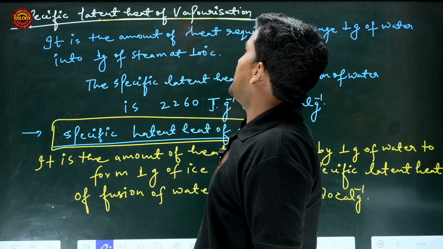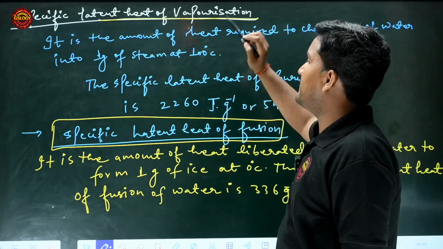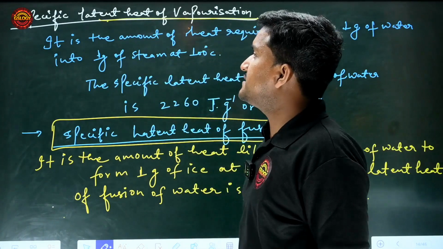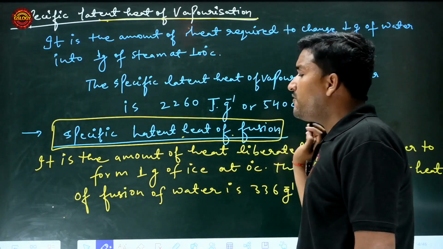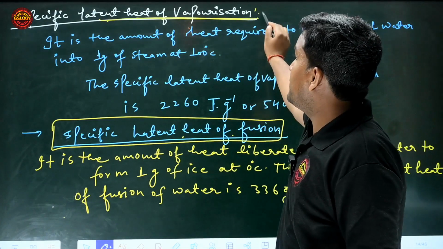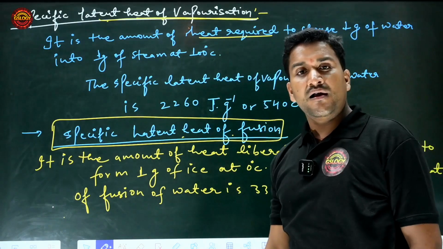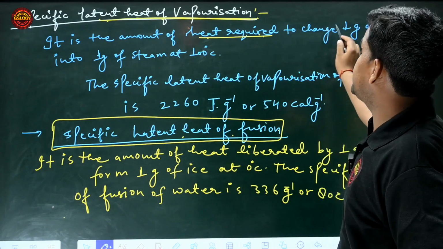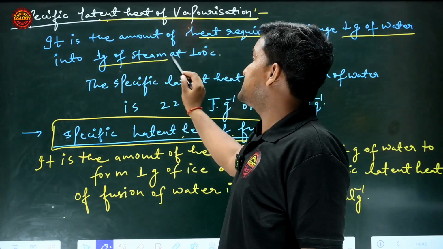Specific latent heat of vaporization. There are two types of latent heat: one is the latent heat of vaporization and the other is the latent heat of fusion. What is the specific latent heat of vaporization? It is the amount of heat required to change 1 gram of water into 1 gram of steam at 100 degrees Celsius.